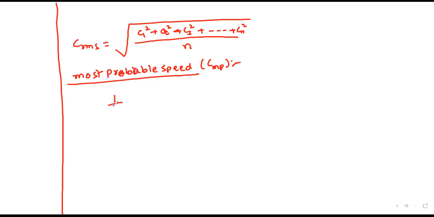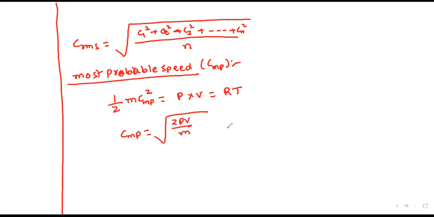So half m C MP square is the kinetic energy of the particle. Kinetic energy is equal to work done, that is pressure into volume, which is nothing but RT. So C MP is equal to under root 2PV by small m, or else 2RT by capital M.